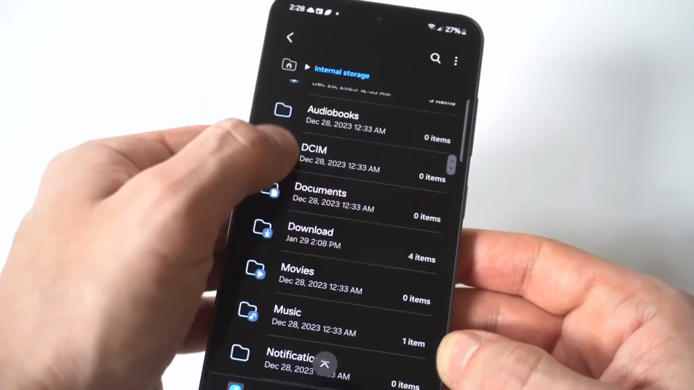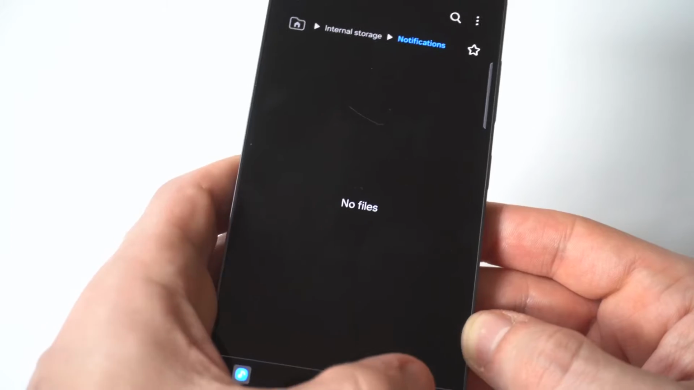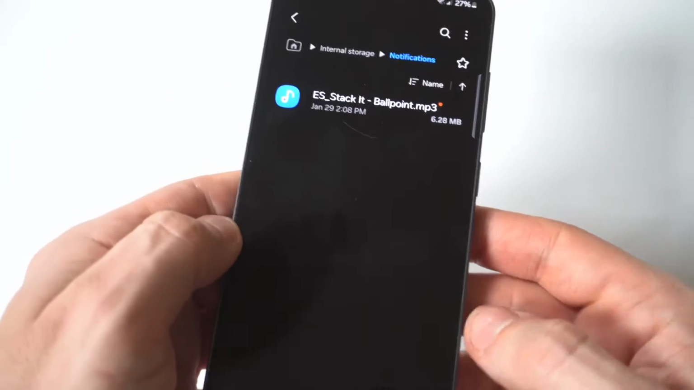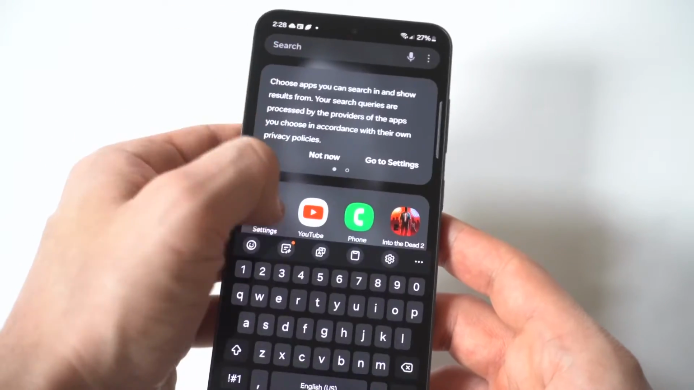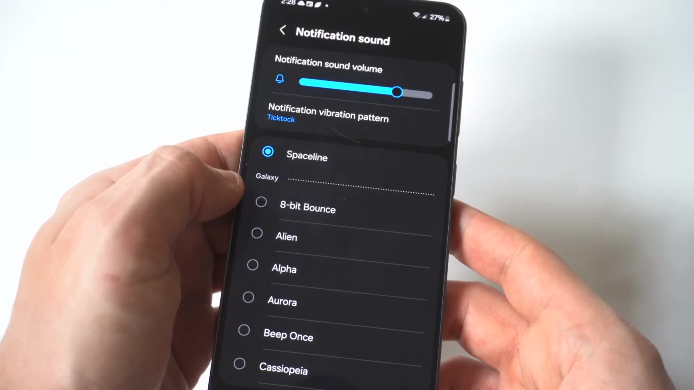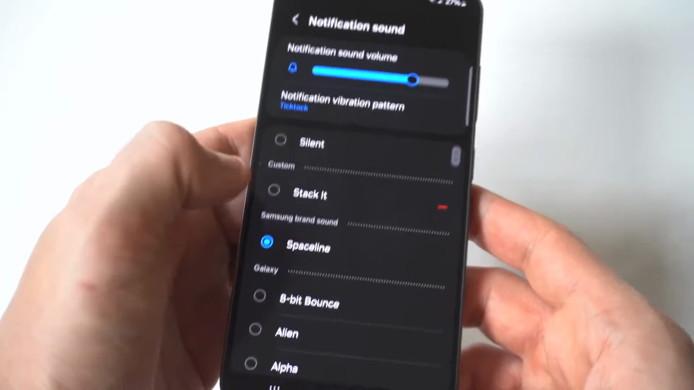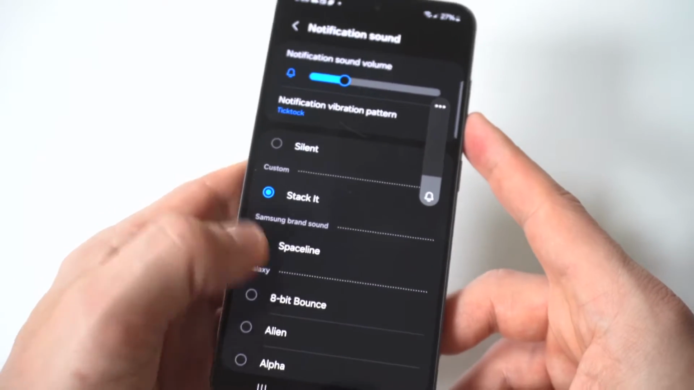You want to go back one step here, and you want to find the notification folder, click it, and then click Move here. Now, when you do that, you can go back into your settings with the sounds, click on notification sounds, and you should see at the top, it moved that track into your notification sounds, and you're good to go. Anyways, a little bit of an extra step right there for notification sounds, but what are you going to do?